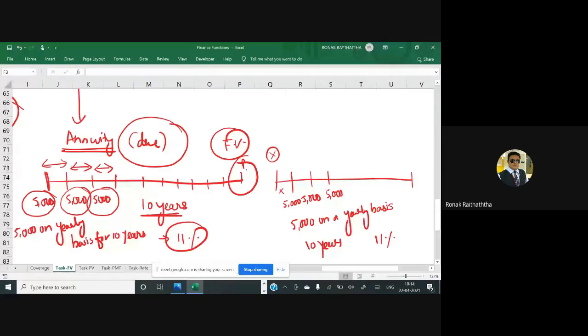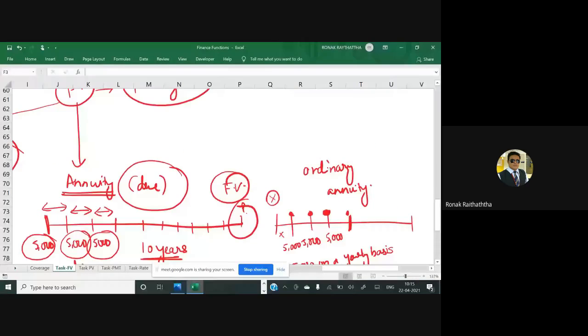If you are investing at the end of these periods, dear friends, then it is called an ordinary annuity. Now, the ordinary annuity will have a different formula from the annuity due formula. But the only difference between the two is that in one, you are investing at the beginning of the period, and in another, you are investing at the end of the period. I hope I have clarified this to everyone. May I have a confirmation till now?